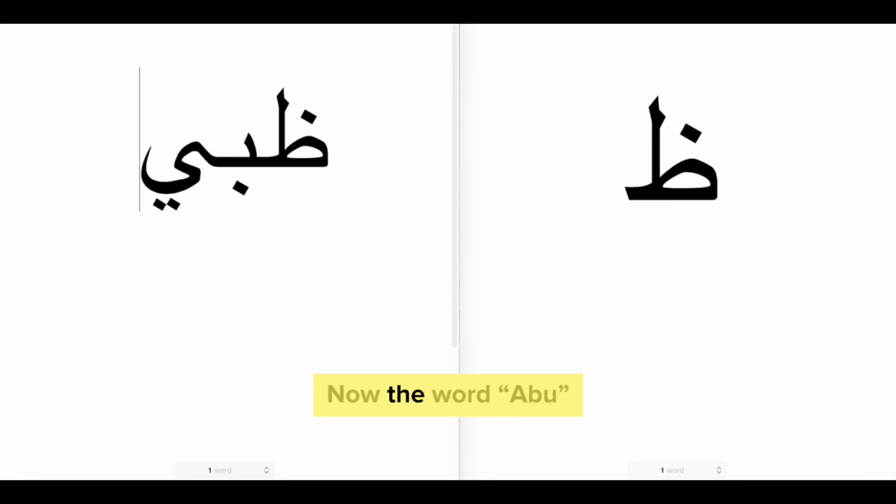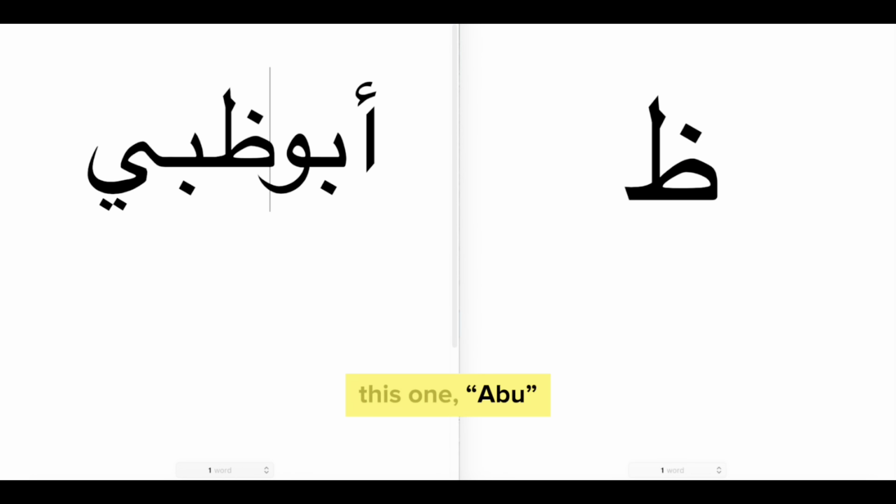Now the word Abu, this one, Abu, in Abu Dhabi, you're gonna hear it a lot in Arabic. It actually means father of or someone or something with, a male of course. Now it is common for a father to be called Abu followed by the name of his first born, like